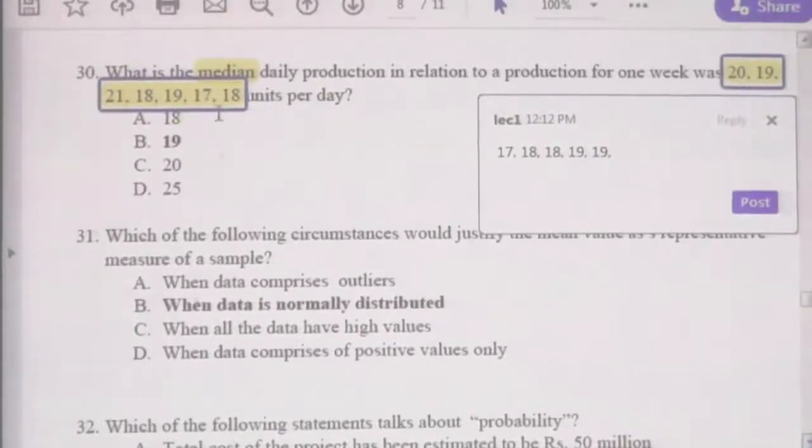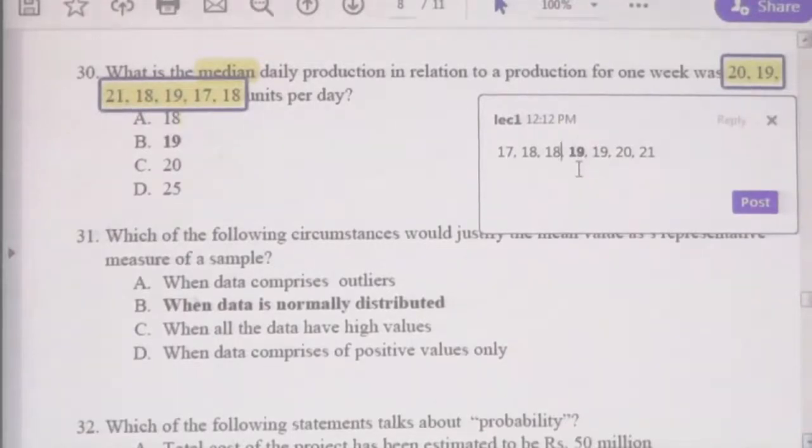After the 19 you have 20 and 21. Now median is the middle value. Here you have 7 numbers, the middle value is 19. Therefore the median will be 19. You can see here I have highlighted.